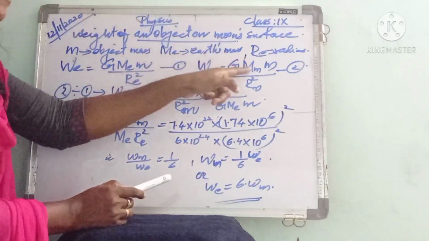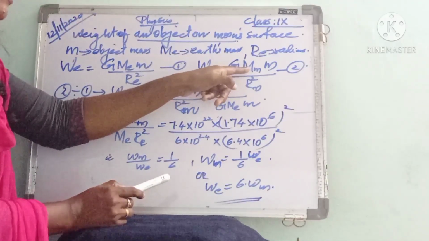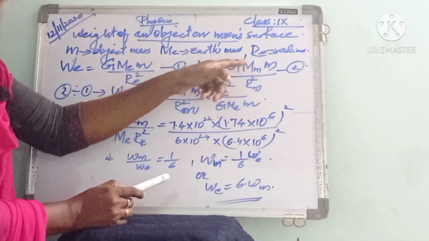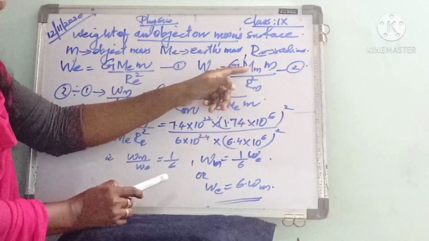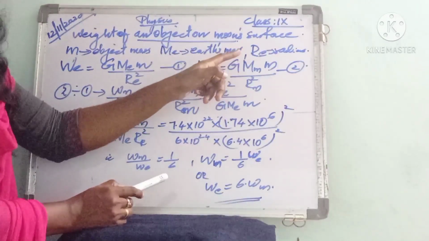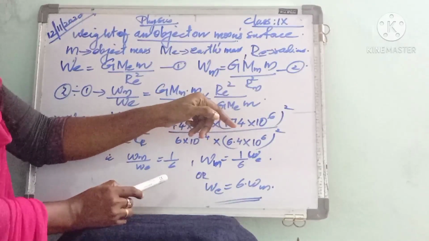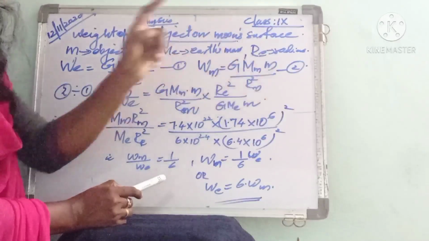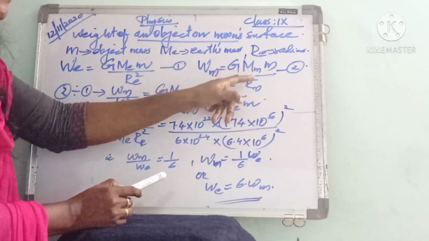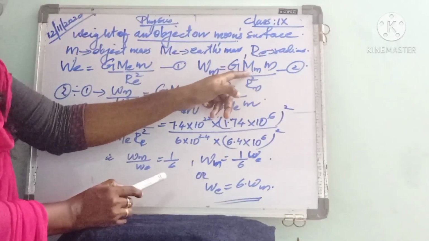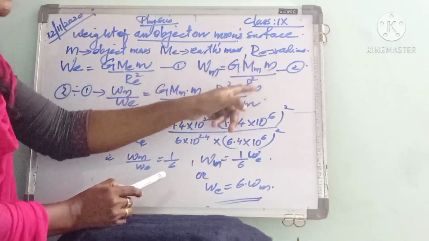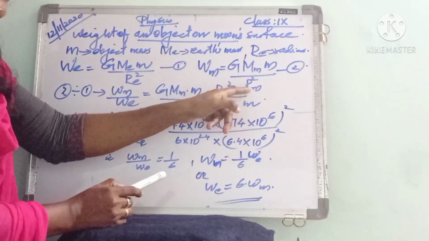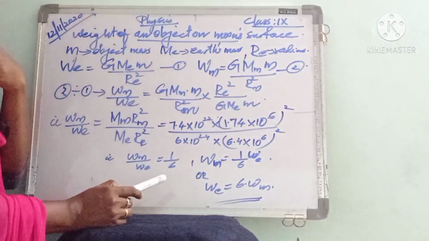Don't confuse here, Mm represents the mass of moon. Here the gravitational force is between moon and the object, so we have to write mass of moon and mass of object. So Mm, that represents mass of moon, into object mass m divided by radius of moon, Rm square.